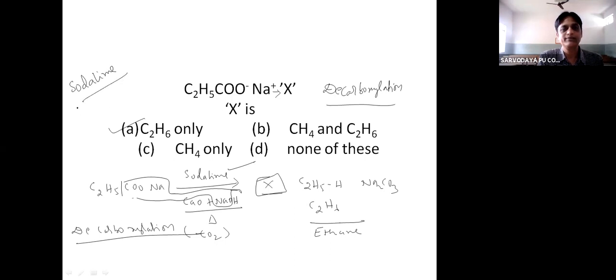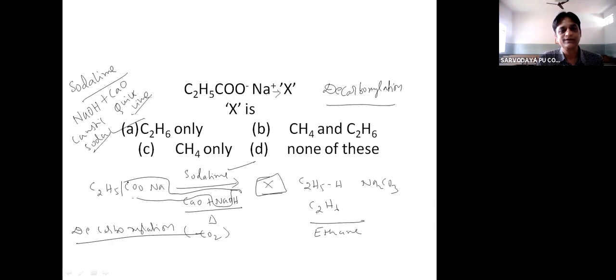Very important, remember. And what is the composition of soda lime? Soda lime composition is NaOH plus CaO. NaOH is caustic soda and CaO is quicklime. Okay, so that's why the reagent is called soda lime.